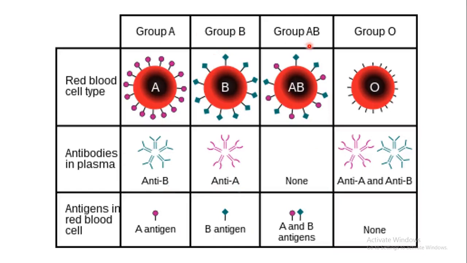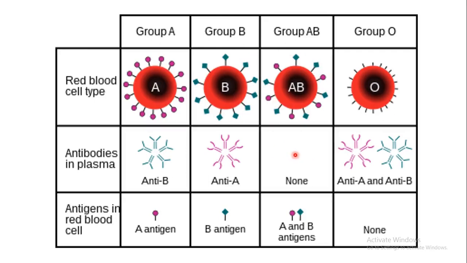People with AB blood group don't have any of the antibodies. Very important. They have neither antibody. So what is the major advantage here? They have both antigens. So when a person with A blood group gets a blood transfusion, it can be done, because it doesn't have any of the antibodies. Only if antibodies are present will the antibody react with the antigen.